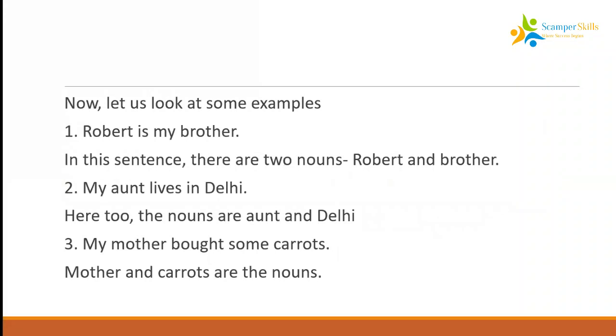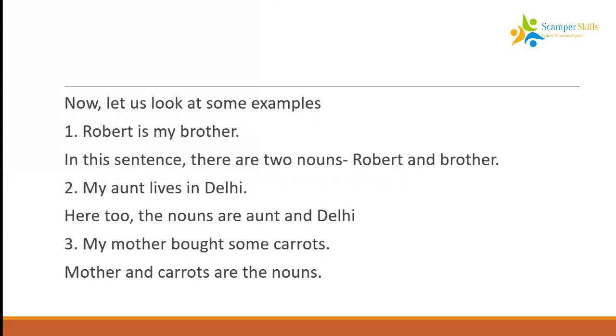Okay, let's look at some examples now. In the first sentence, it says, Robert is my brother. The second sentence says, my aunt lives in Delhi. The third sentence says, my mother bought some carrots. Now, when we look at these sentences, we are not categorizing the nouns into anything.